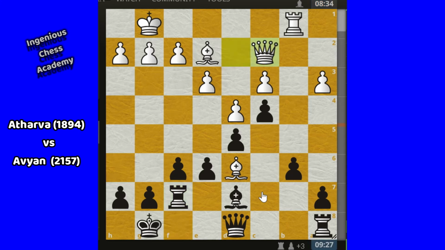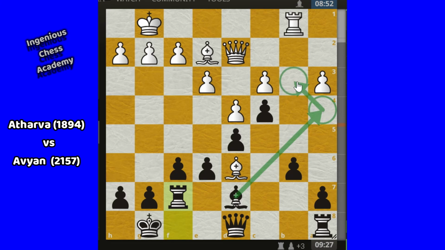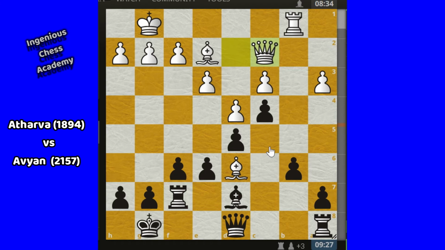Then queen c2. Queen c2 is not that strong a move. Maybe Atharva was trying to control this square because anytime this bishop can come here and this is the outpost square, you know. So here Atharva was thinking maybe this bishop will be coming here and this is the outpost square. So this bishop will sit here properly and it will disturb him. For that reason, Atharva played this one.